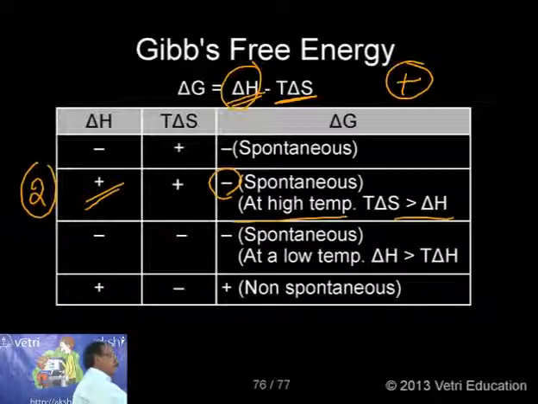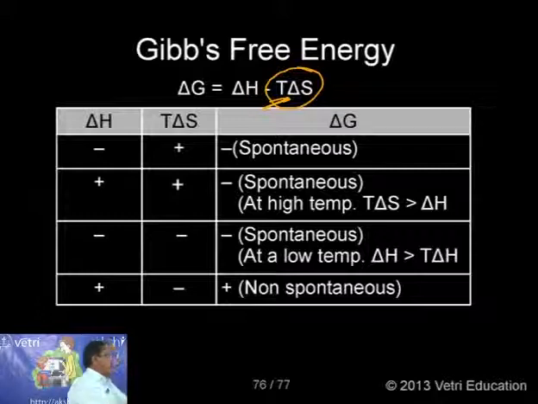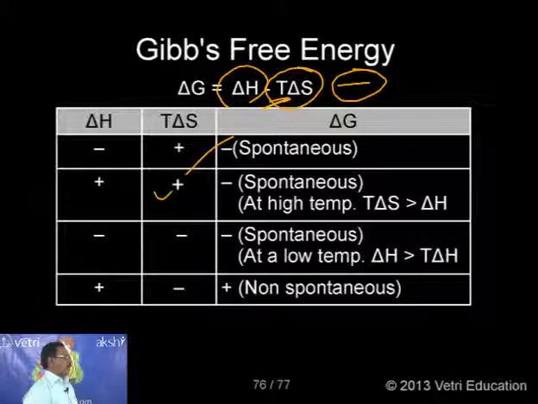At a higher temperature, when the temperature is very high, the corresponding T delta S value will be very high. So this is a very high positive value, and minus into plus gives a negative value, minus T delta S. The delta H value is plus, but the resulting value will be negative, so it is spontaneous.